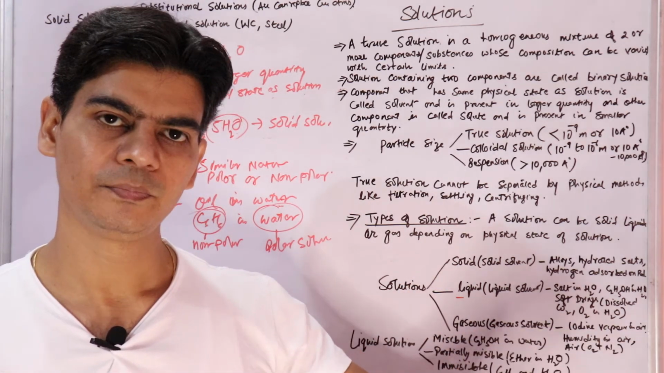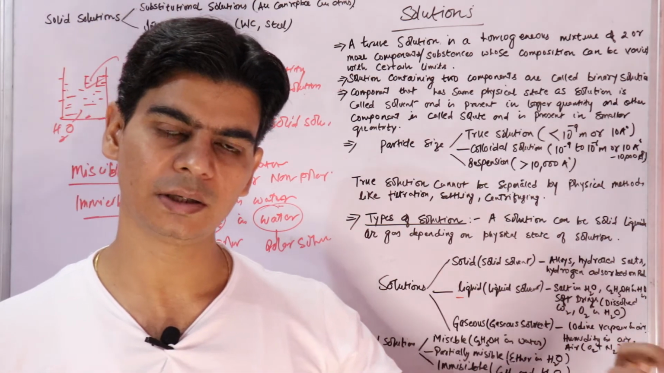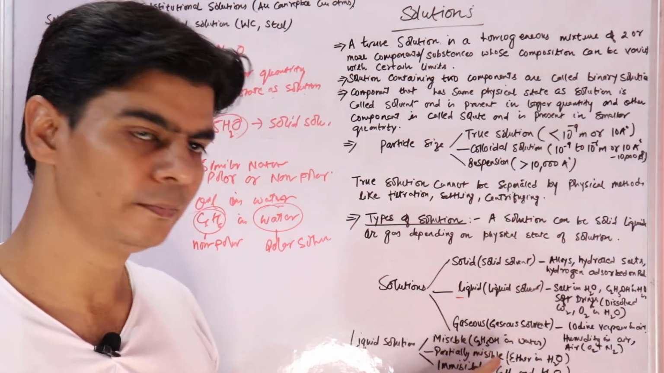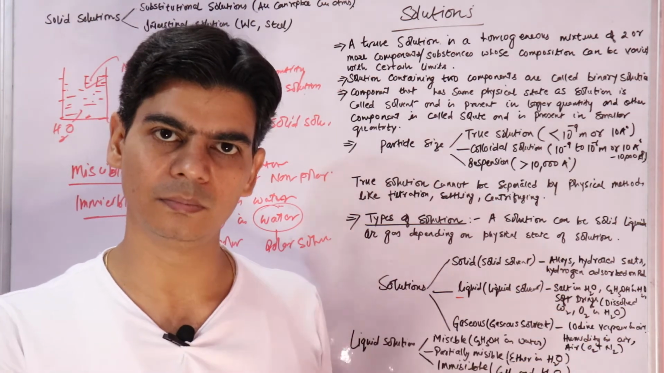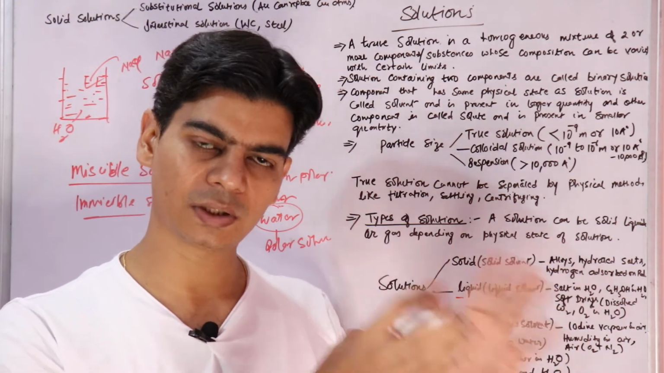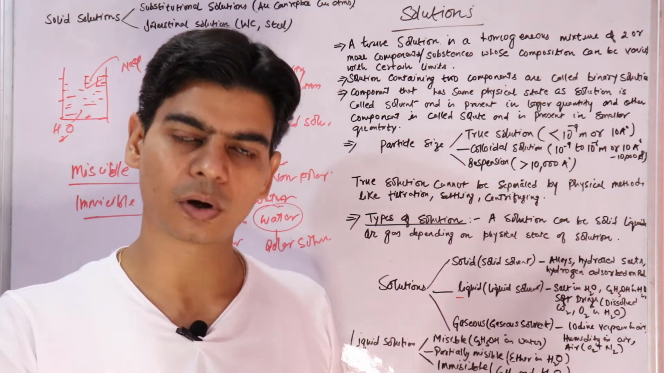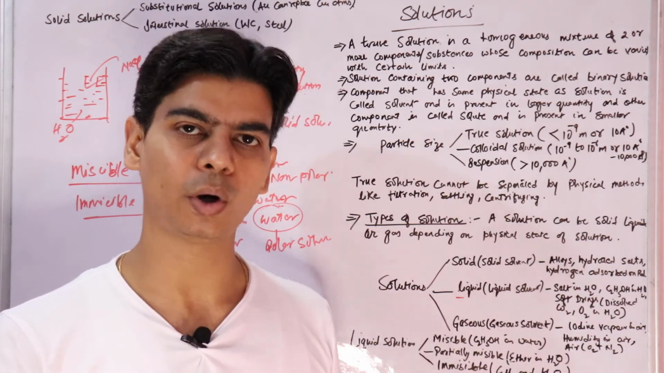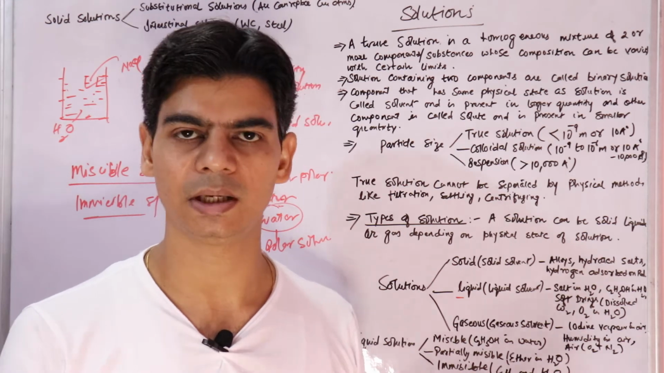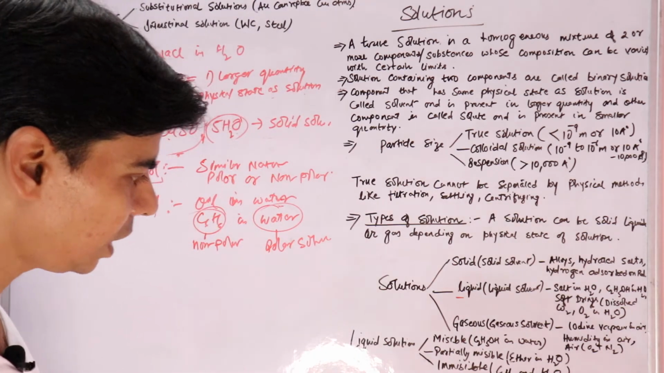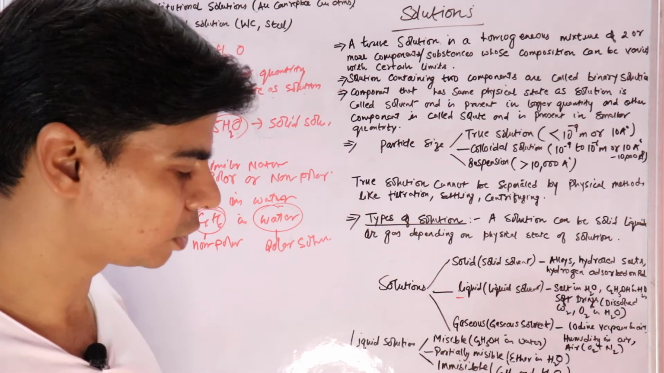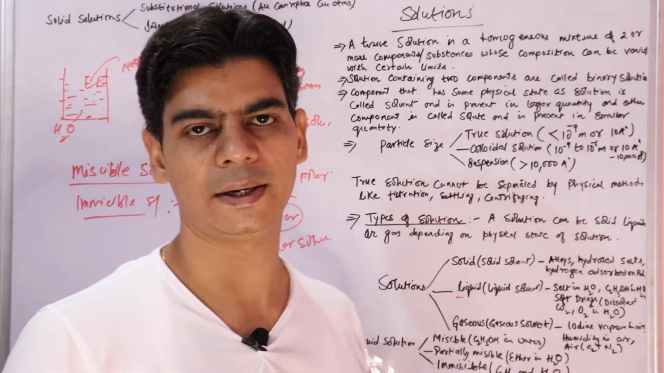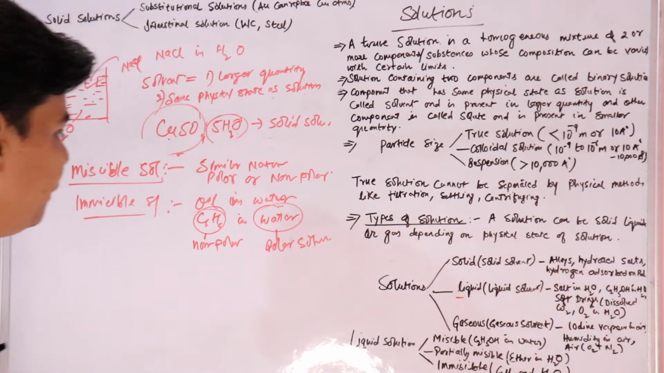So partially miscible is between miscible and immiscible. To some extent, it will behave like miscible, like ether and water will form a miscible solution, and after a point of time it will stop mixing and will behave like oil and water. It will form separate layers like immiscible liquids. Now why does it behave like this? Because both liquids, ether and water, are not completely different and are not completely similar.